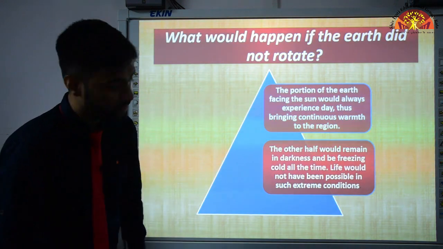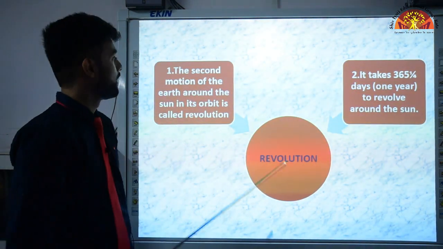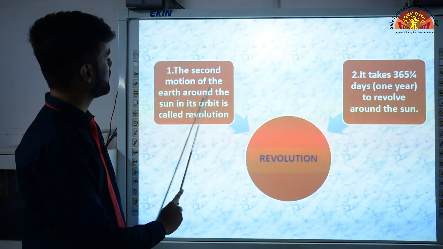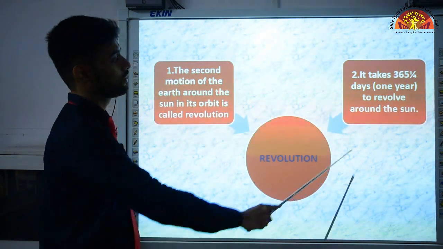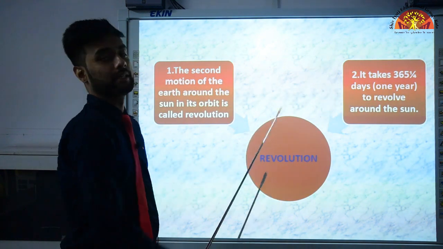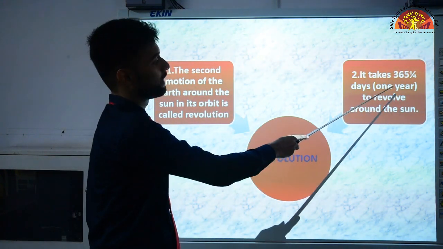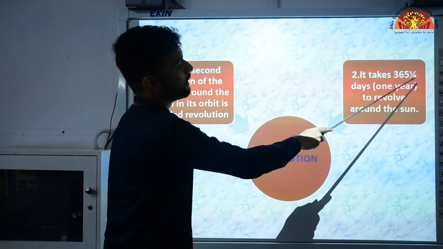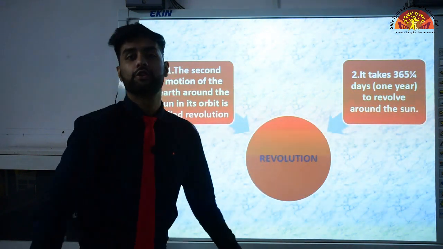I hope you understood. Moving on, now we come to the other motion of the earth, which is revolution. What is revolution? It is the second motion of the earth around the sun in its orbit. Means when the earth goes around the sun in an orbit is called revolution. Similarly, revolution takes 365 days or approximately 1 year to revolve around the sun. 365 days plus 1/4 of a day, which is 6 hours, to complete one revolution around the sun.